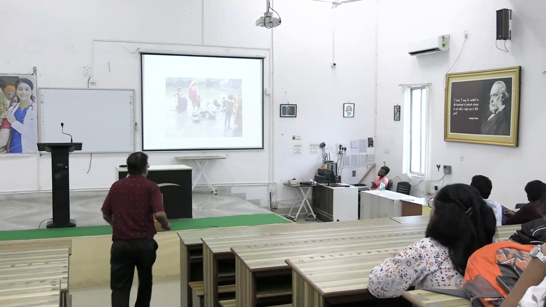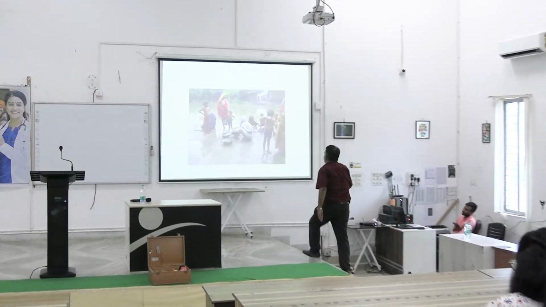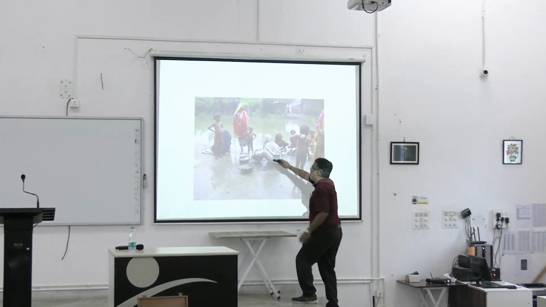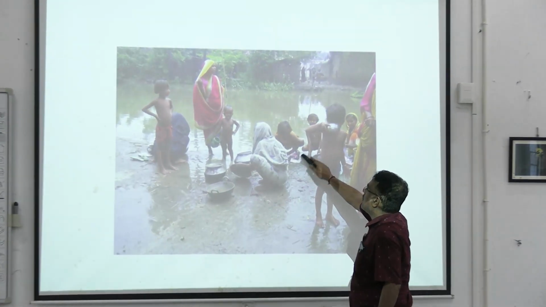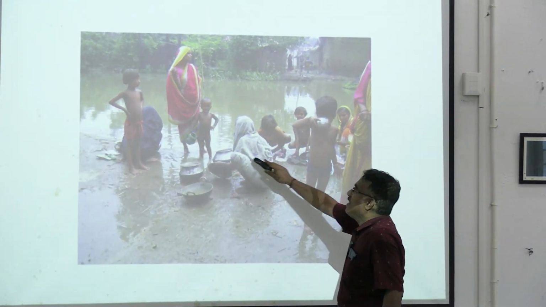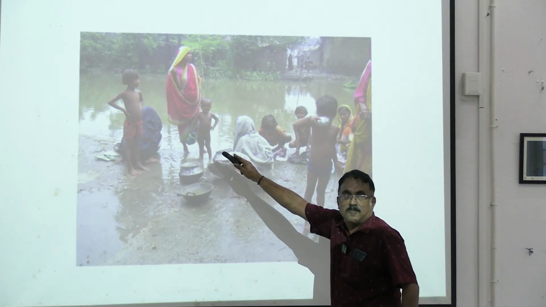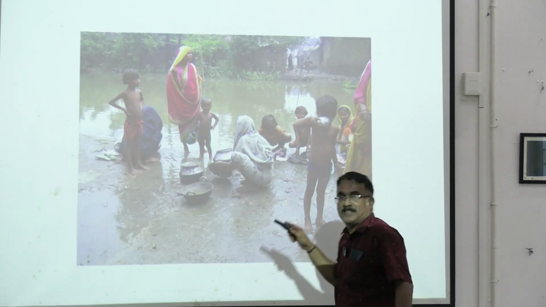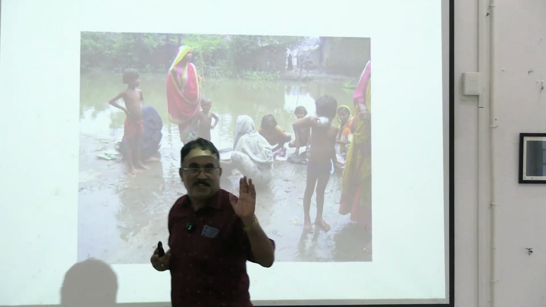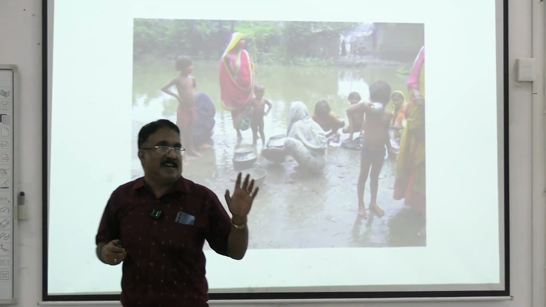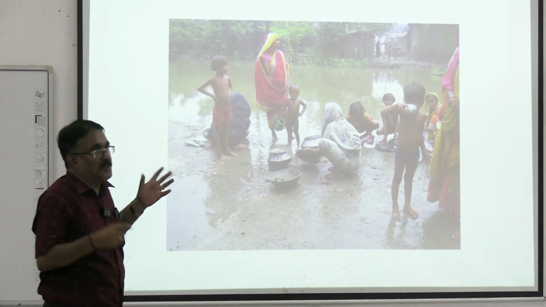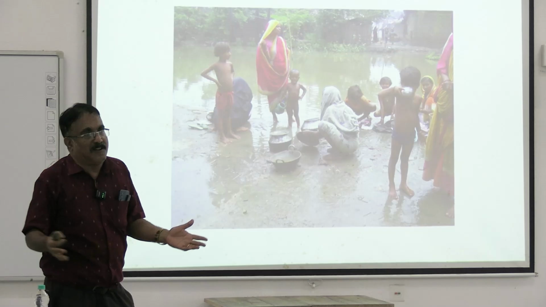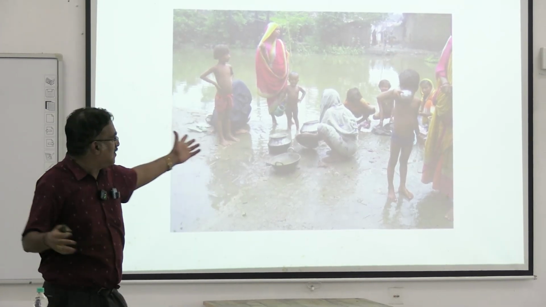If you see this picture, for those who can't see, this child is having water. She is washing her bartan, this girl is cleaning something. This chap has probably just gone to the bathroom. So everything is going on in this same photograph. That's just to show you the importance of how water purity should be. They don't have a choice. There's one pond in the village. So this is what we saw.